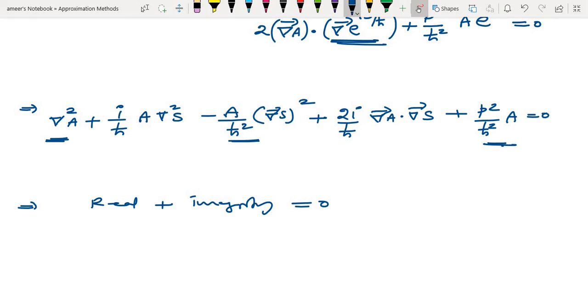So A, the first term I am writing p square by h square. The second term I am writing this, del square A by A. The last term I am writing this.